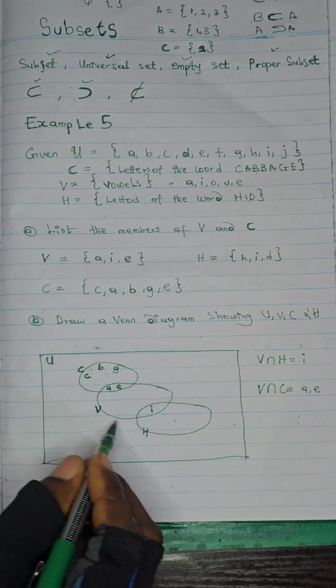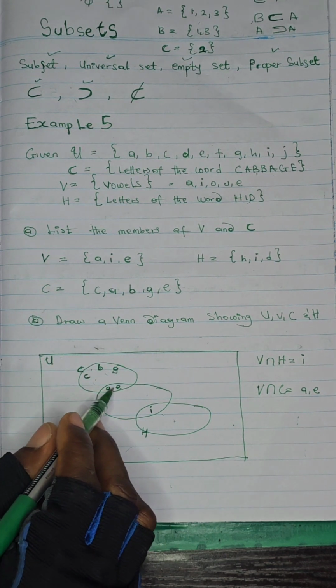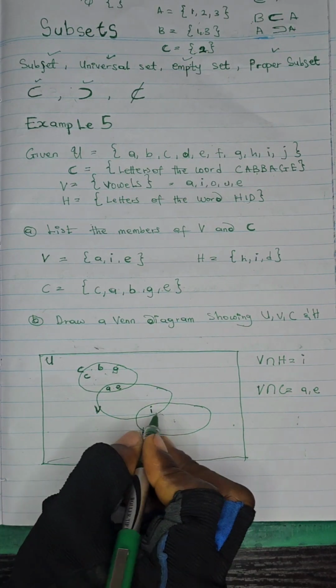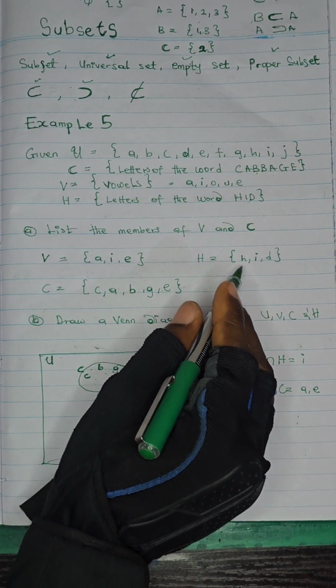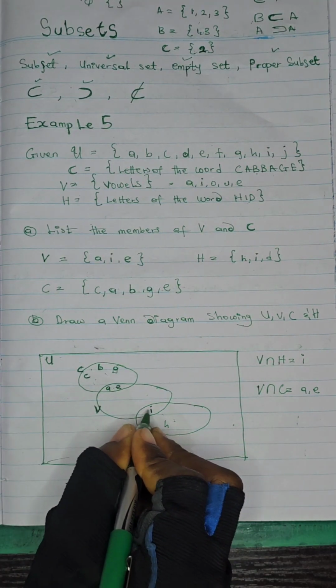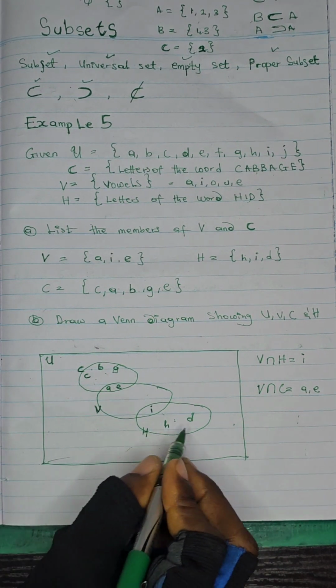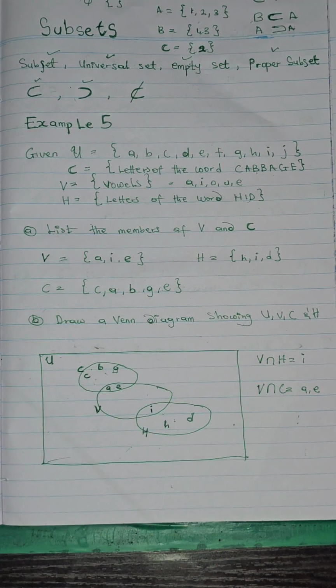So make sure that the circle contains everything that is in the set. Don't write the intersection and still come and repeat it here. You are repeating the members, which does not make sense. So in the case of H, we have H and D. By the time you look at it, you see that H as a circle has everything that we have in the set.